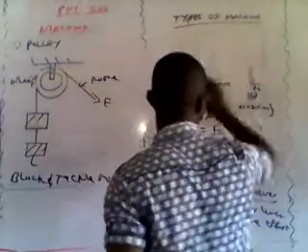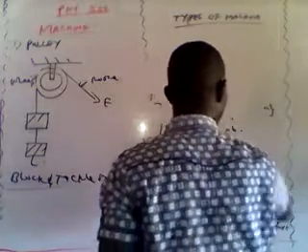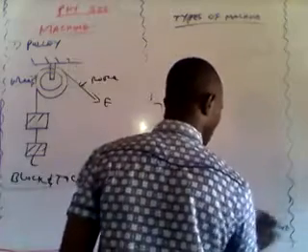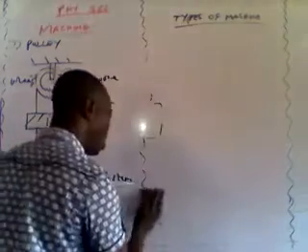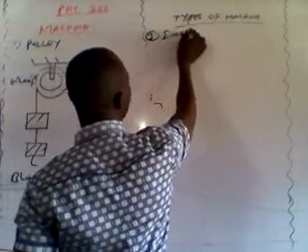And that one is called inclined plane. So where do we normally use an inclined plane? This is number 3.